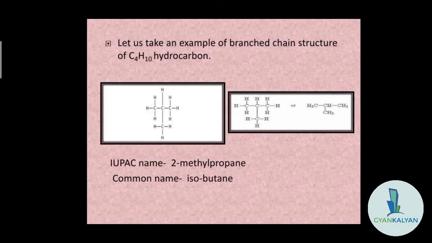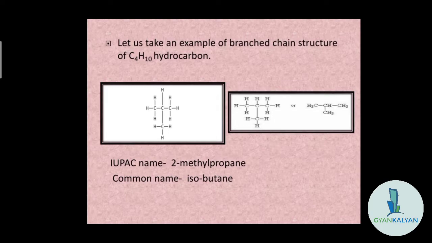So let us take an example of branched chain structure of C4H10 hydrocarbon, that is butane. So now we will see, अगर ब्यूटेन के सारे कार्बन्स एक ही साथ नहीं अटैच हो, उसका अगर फोर्थ नंबर कार्बन सेकंड कार्बन के साथ अटैच हो तो उसका स्ट्रक्चर कैसा होगा, and how we will name that particular compound. Now you can see in the diagram, there are 3 carbon atoms present. In the first rule we have seen that the longest chain of carbon atoms in the structure is to be found first.